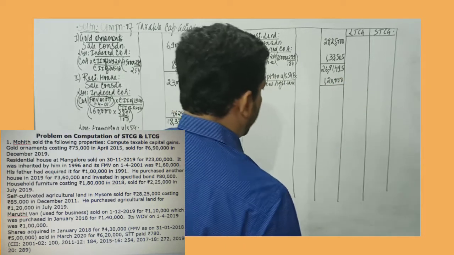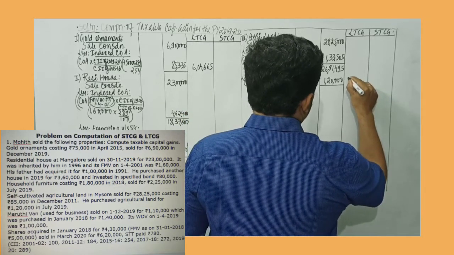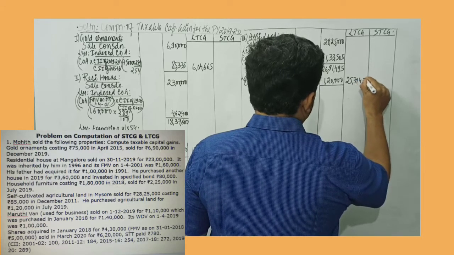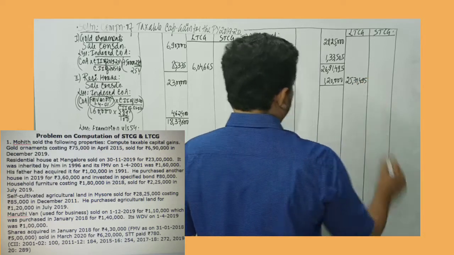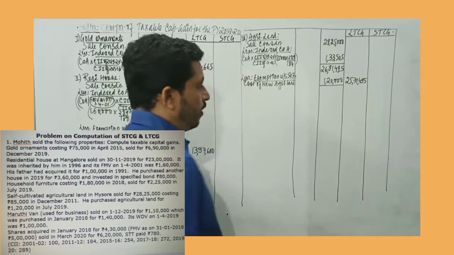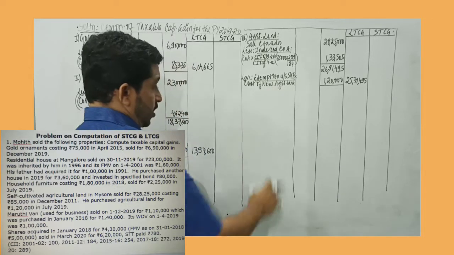So 26,91,495 minus 1,20,000 would give me a long-term capital gain of 25,71,495. So this is about agriculture land.